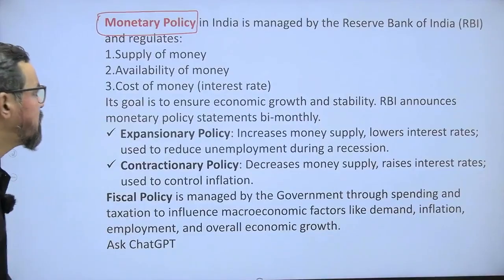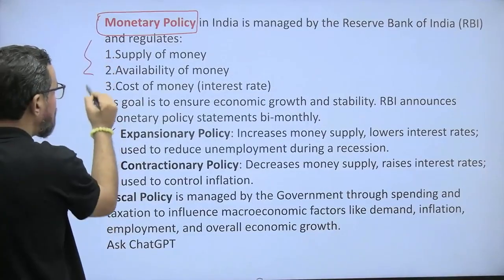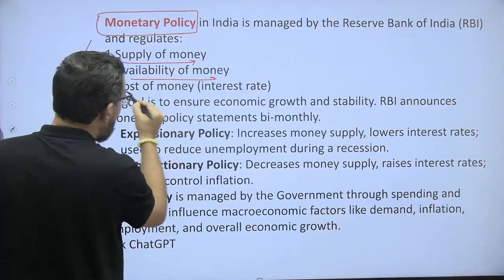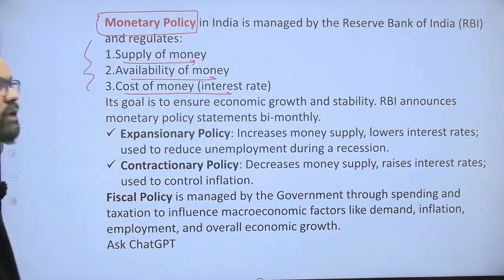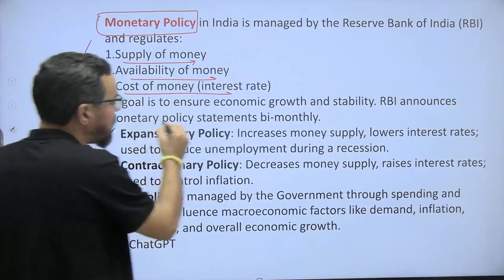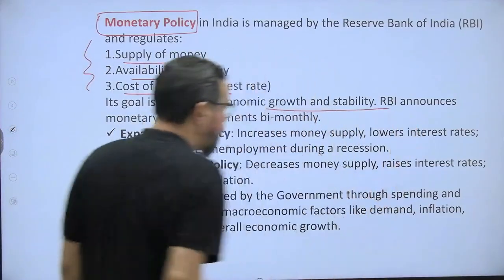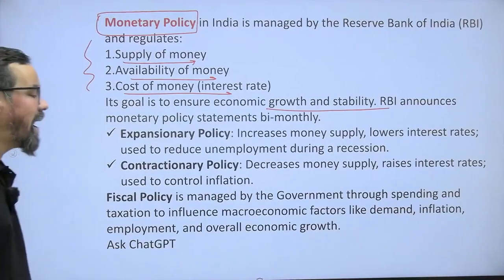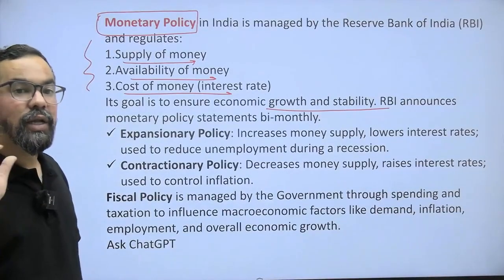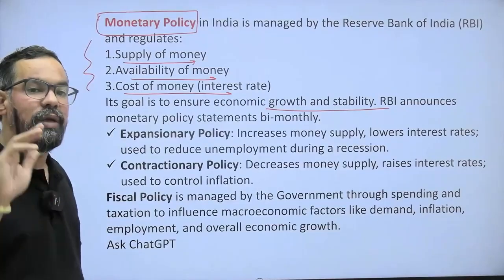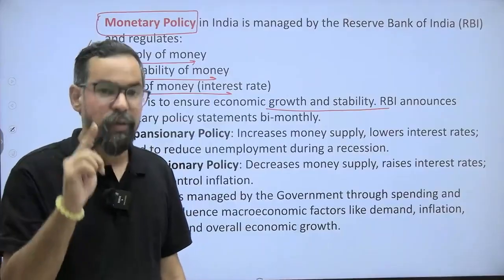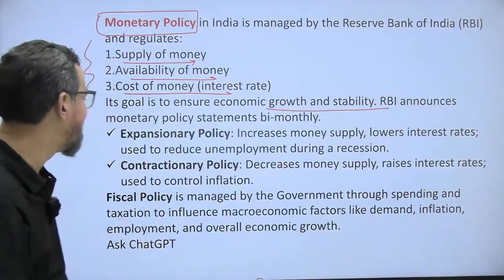Monetary policy helps to manage the money supply, which is liquidity, availability of money, and cost of money. These are the areas which generally get regulated through monetary policy. Its goal is to ensure economic growth and stability. RBI announces the monetary policy statement bi-monthly, but as per the Act, the MPC meeting should be held at least 4 times in a year, right? You have to remember this one. Sometimes it will be part of your statement as well.